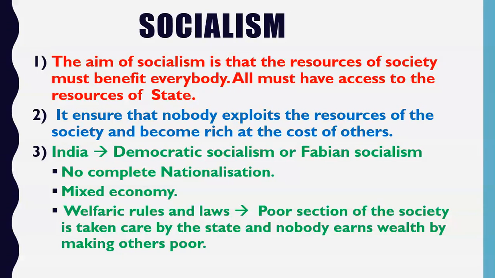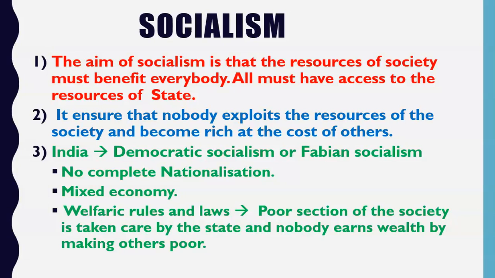So now what happens in any democratic socialism or Fabian socialism? Friends, it is the duty of the government to make welfare rules and laws. It is the duty of the government to take care of the poor section of the society. It is the duty of the government to take care that nobody earns money by making others poor. So it is the duty of the government in any democratic socialism or Fabian socialism to make welfare rules and laws to take care of the poor section of the society.